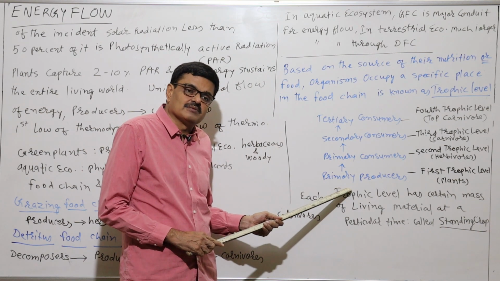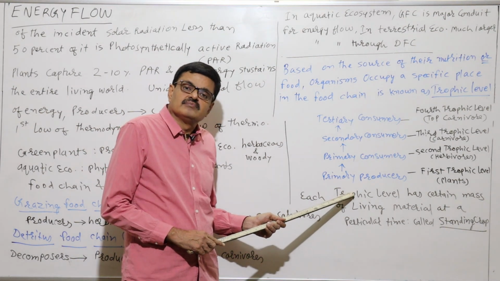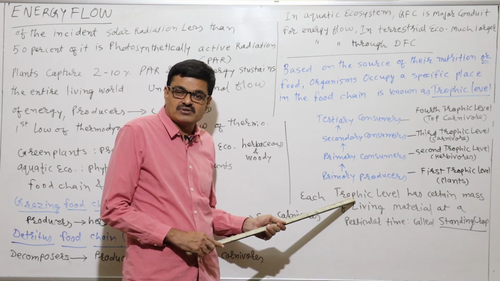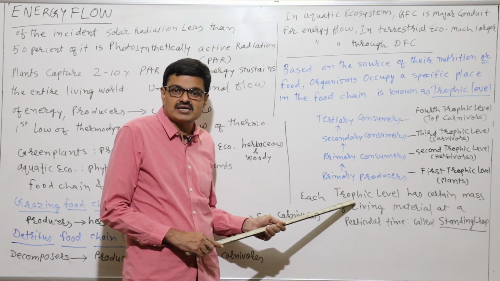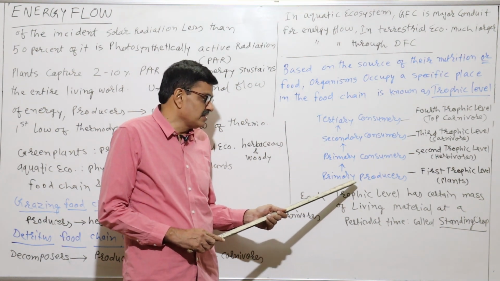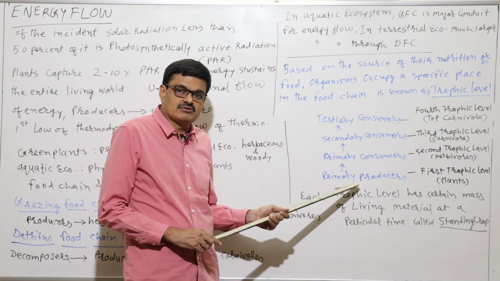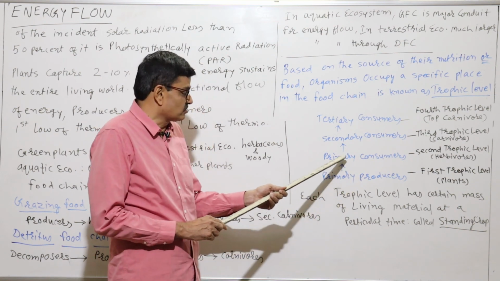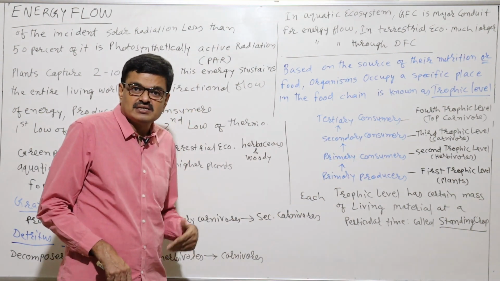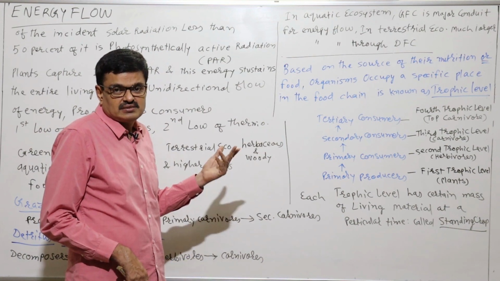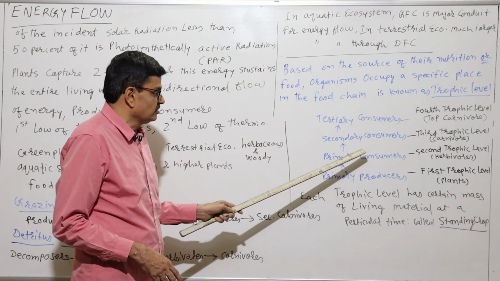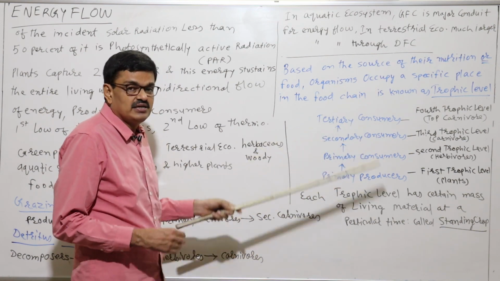Primary producers, because they will convert that photosynthetically active radiation into the biomass, we can say, or organic matter. Right? They will produce the energy. They are producers. But then after what happens? When through the food chain, through the successive trophic levels, when the energy flows from one organism to the next organism, some amount of the energy is utilized in the respiration process. And that is why in successive trophic levels, the energy will be decreased.